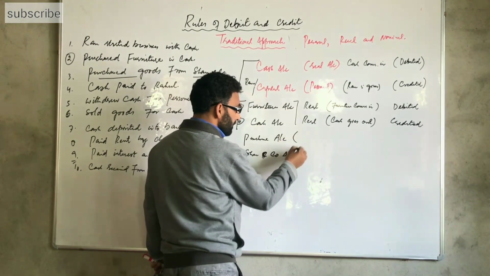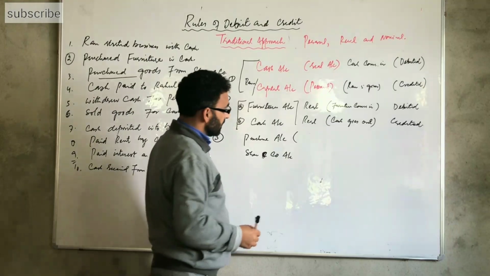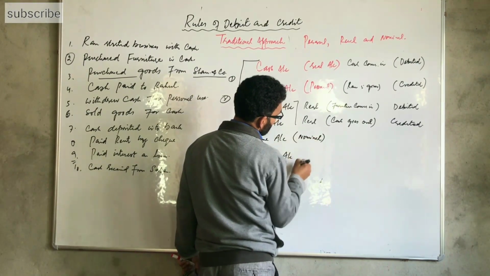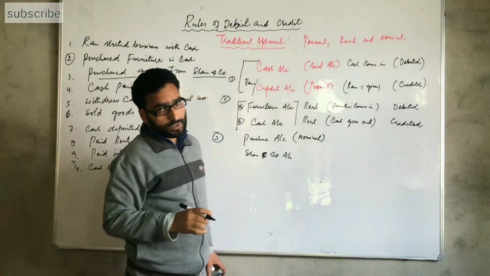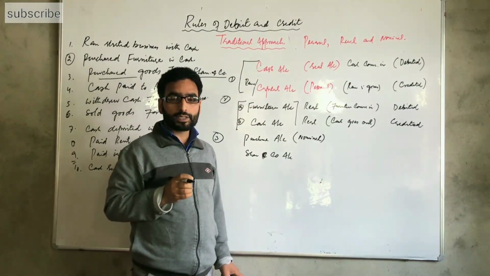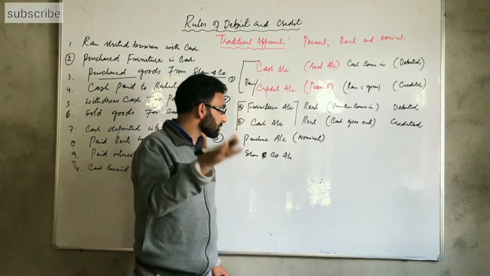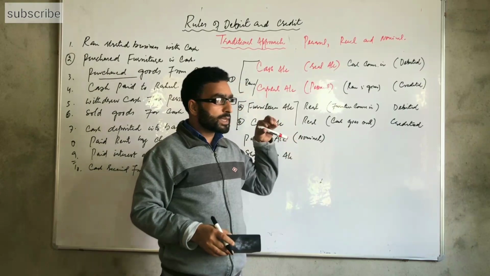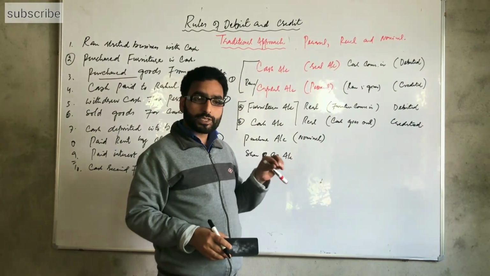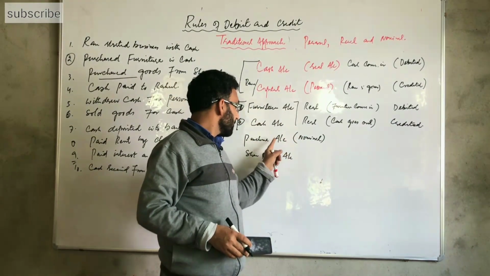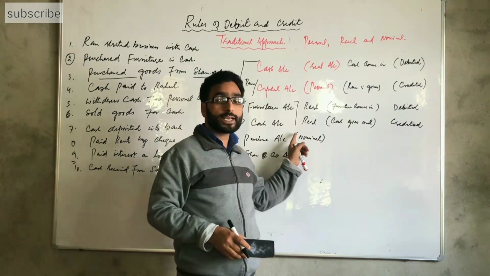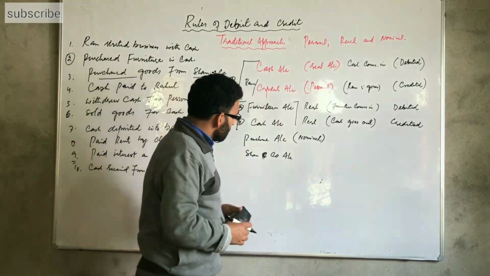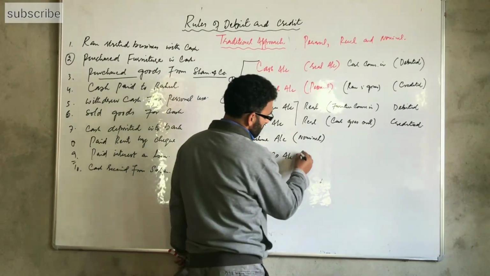account. Purchase account, it is a nominal account. Why is it a nominal account? The cash is spent on the goods. Cash has to be paid for this. That means here it is a nominal account. Where the business makes any expense, the business has to pay it. So for this it is an expenses account, or we can say it is a nominal account. And Shyam and Co is the personal account.